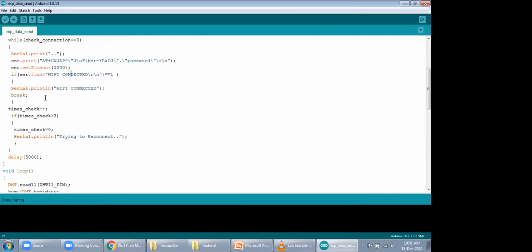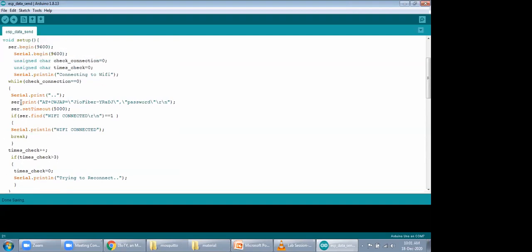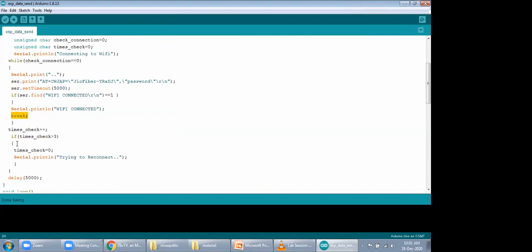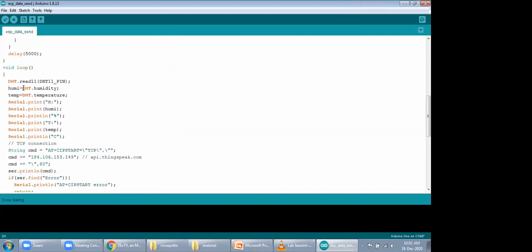So once this ESP8266 gets connected with my Wi-Fi, I terminate the while loop using this break statement and go into the loop function. This loop function is going to read the data from this DHT11 pin, and using this DHT library, I'm going to read the current humidity and the current temperature. And on the serial port, I'm going to print the value of humidity and temperature.